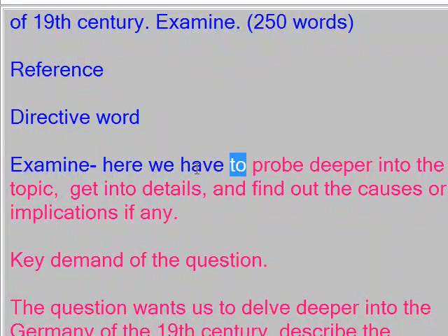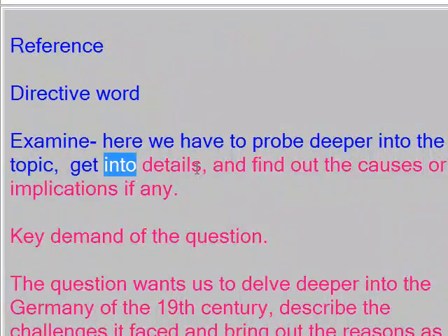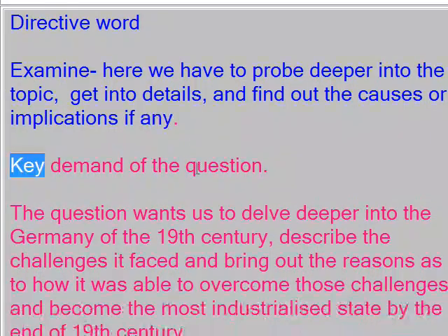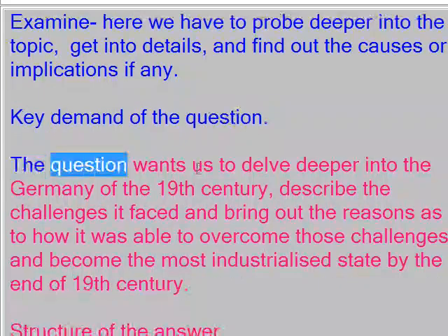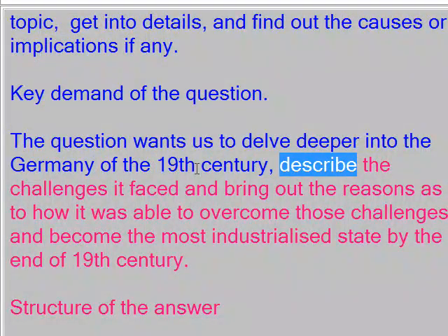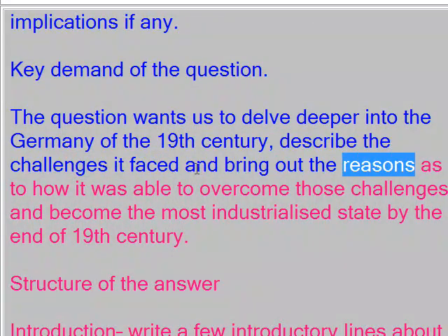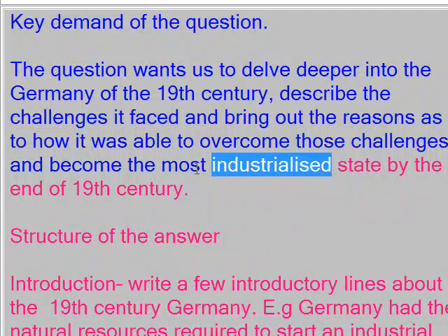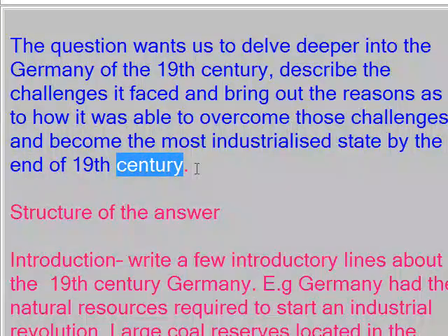Examine. Here we have to probe deeper into the topic, get into details, and find out the causes or implications, if any. Key demand of the question: the question wants us to delve deeper into the Germany of the 19th century, describe the challenges it faced, and bring out the reasons as to how it was able to overcome those challenges and become the most industrialized state by the end of the 19th century.